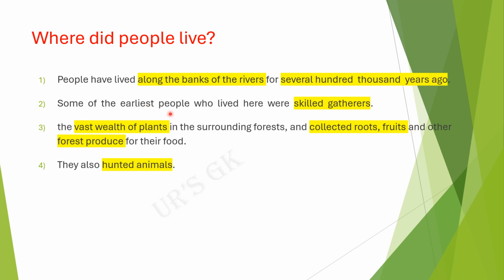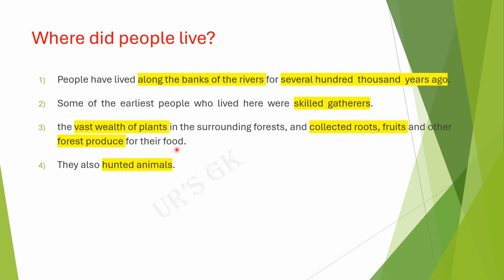Some of the earliest people who lived here were skilled gatherers. They knew well the vast wealth of plants in the surroundings of the forest, and they collected roots, fruits and other forest products for their food.